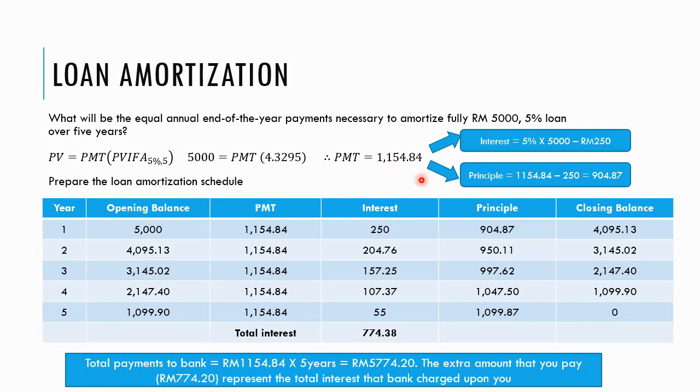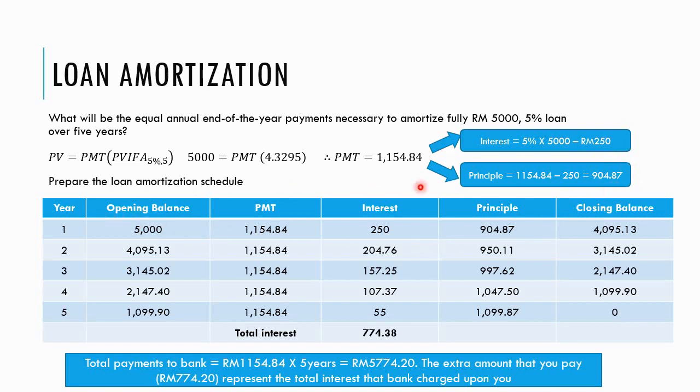1154.84. So the payment that I make to the bank consists of the interest component and also the principal component. The interest component is calculated based on the interest rate times the opening balance of the loan that you still have. So if 250 is the interest, then the remaining would be the payment for the principal.